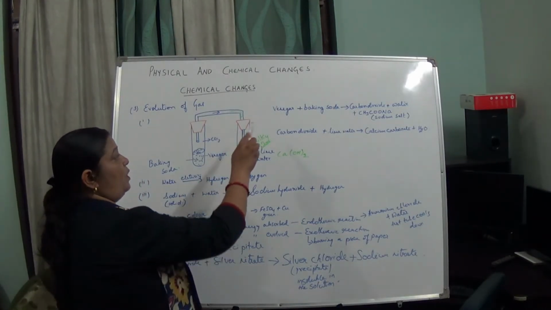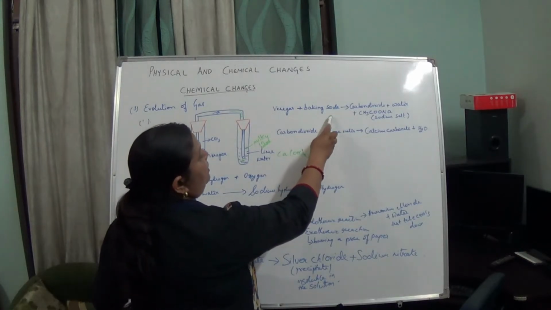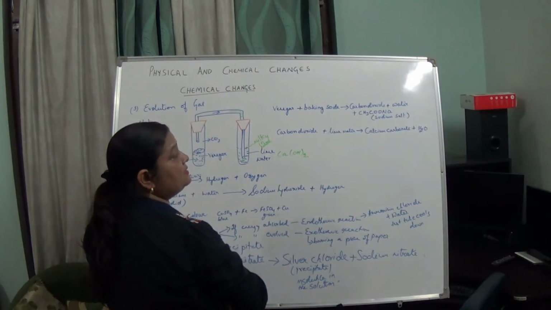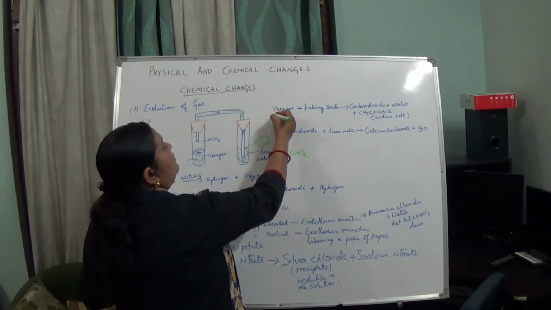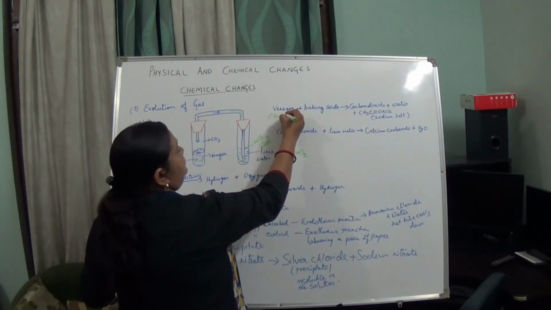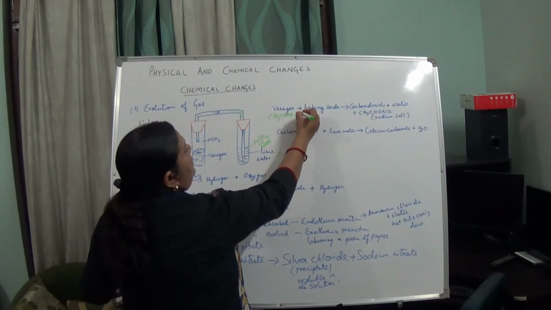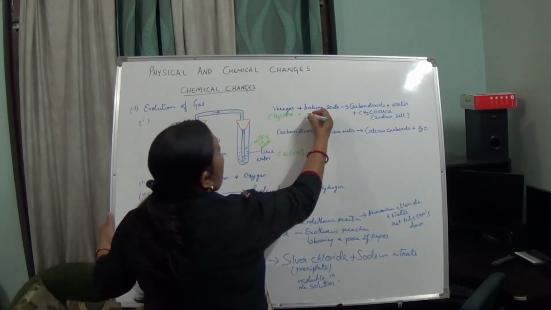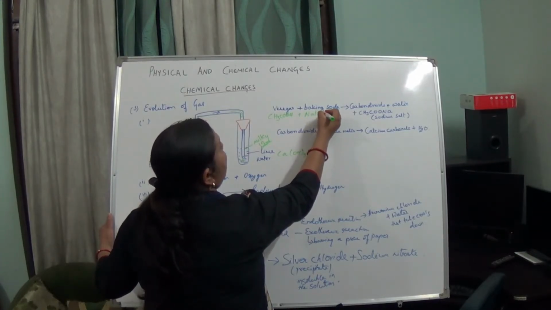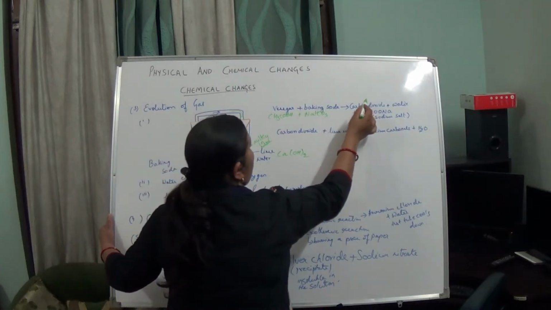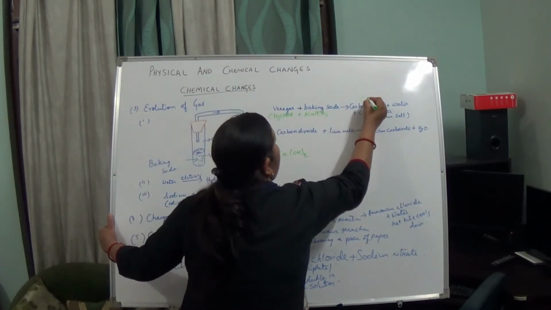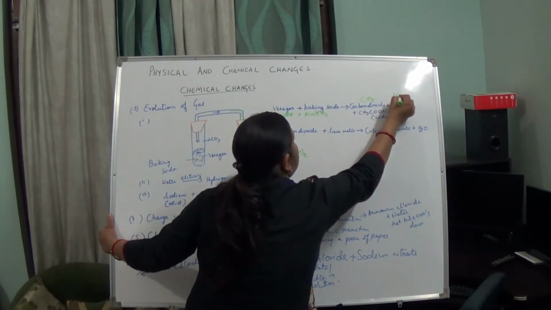So the reaction is vinegar plus baking soda. It forms carbon dioxide plus water, and a sodium salt. What is vinegar? Vinegar plus baking soda, adding baking soda. And this carbon dioxide which it has released, carbon dioxide is CO2 and water is H2O.